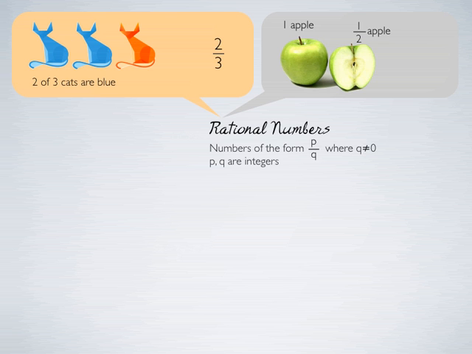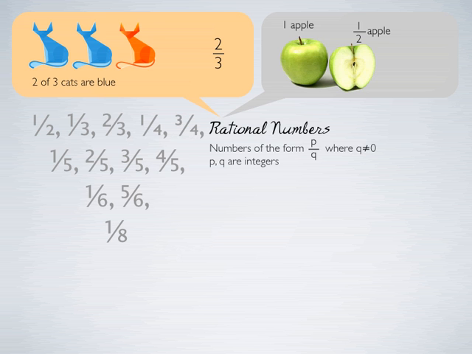So we can have a negative rational number as well. Minus 2 by 5 is also a rational number. So for example, 1 by 2, 1 by 3, 2 by 3, etc. And also 3 by 2, 3 by 1 are rational numbers. Right?